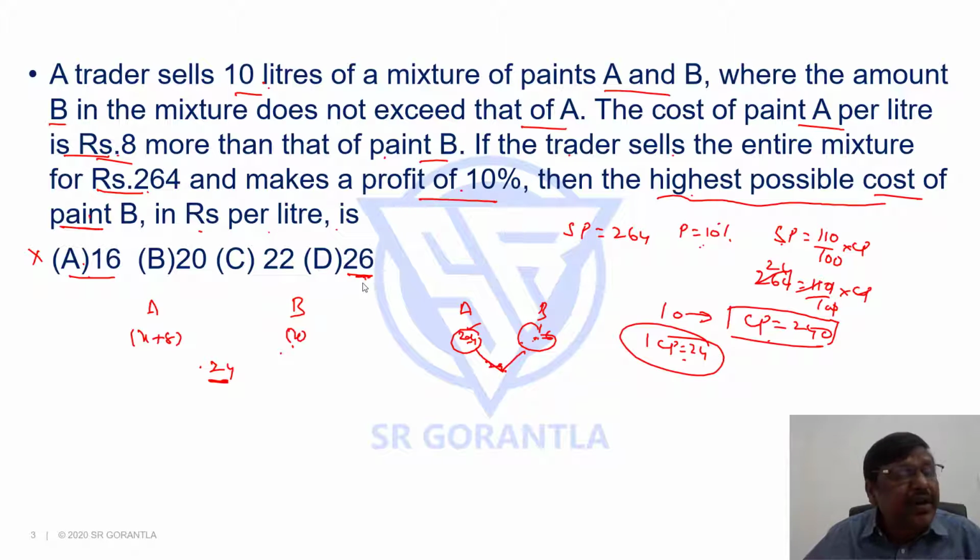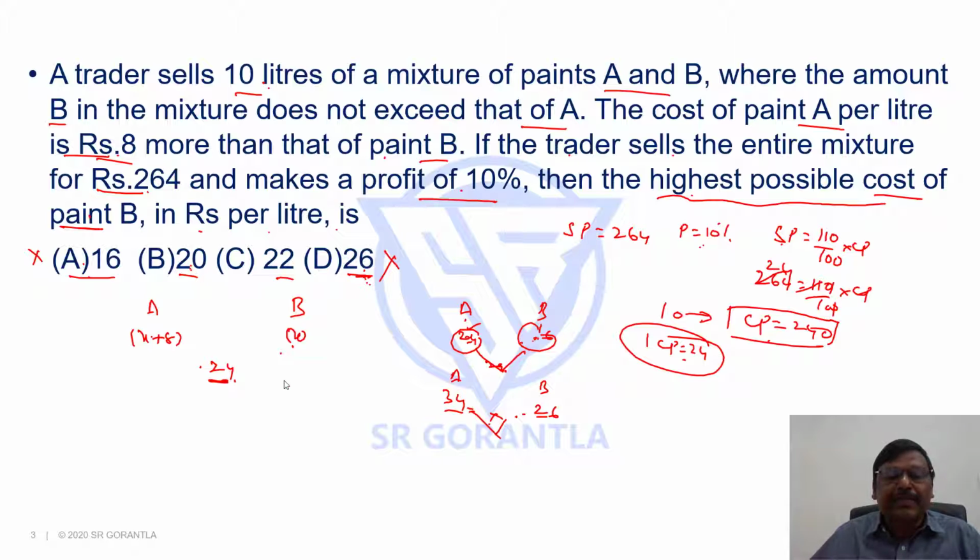Similarly, we can eliminate 26 also. Why? If the cost of B is 26, the cost of A will be 8 rupees more, which means 34. As I've just said, the average cost will be between the highest cost and lowest cost. It should be somewhere between 26 and 34, in which case it cannot be 24. So 26 is also ruled out. Now it lies between 20 and 22.